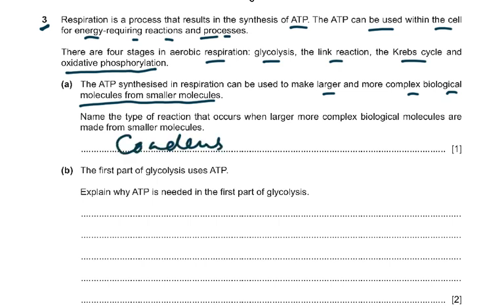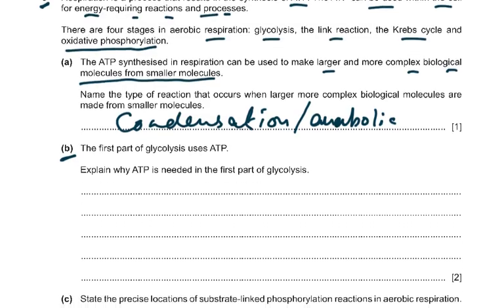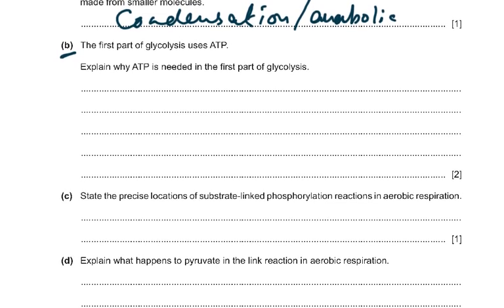If you just said condensation, well, you got a mark. But if you said anabolic, even then that was correct. And you could also have said polymerization. So anabolic was right, condensation, polymerization. Then the first part of glycolysis uses ATP. Explain why ATP is needed in the first part of glycolysis.